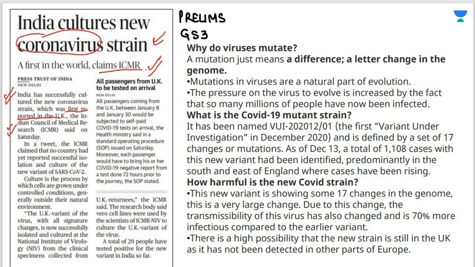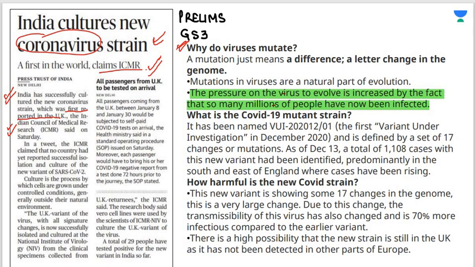its solution. So the question is, why do viruses mutate? Mutation means difference. Mutation का मतलब क्या होता है? जब आपके cells या genes mutate करते हैं, उसका मतलब होता है कि कुछ change आया है. A letter change in the genome, that is mutation. Mutations in viruses are a natural part of evolution. The pressure on the virus to evolve is increased by the fact that so many millions of people have now been infected. मतलब viruses also have their own mind. Viruses का भी अपना खुद का दिमाग होता है. इतने लोग एक वायरस से इम्पैक्ट हुए हैं, इन्फेक्ट हुए हैं, तो अब वायरस पे प्रेशर आ रहा है कि अब आपको इवॉल्व करना है.